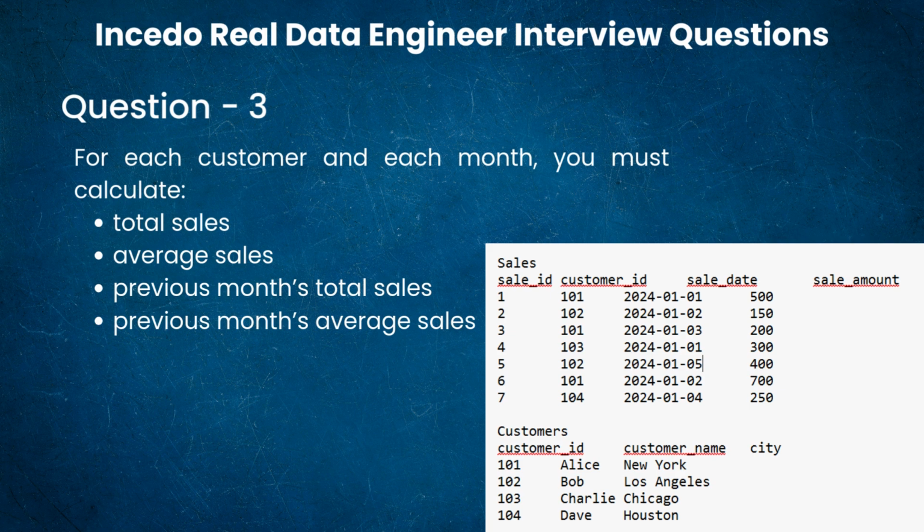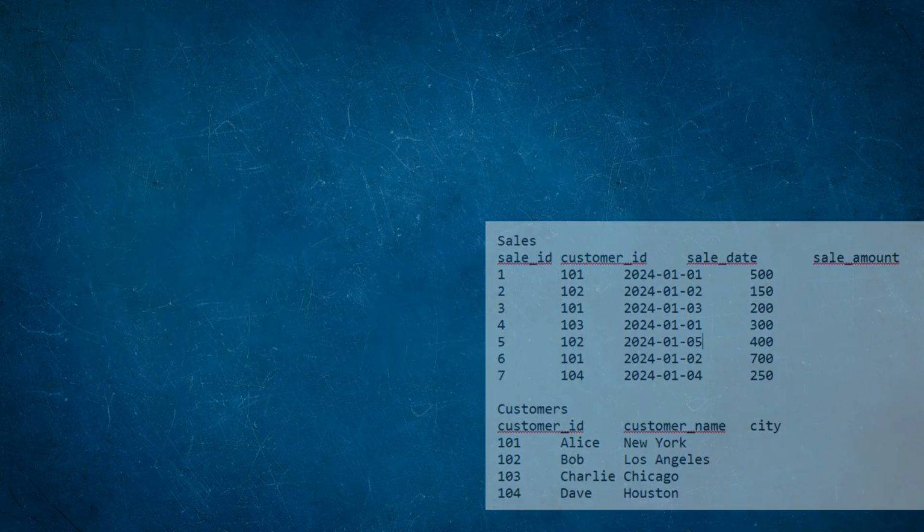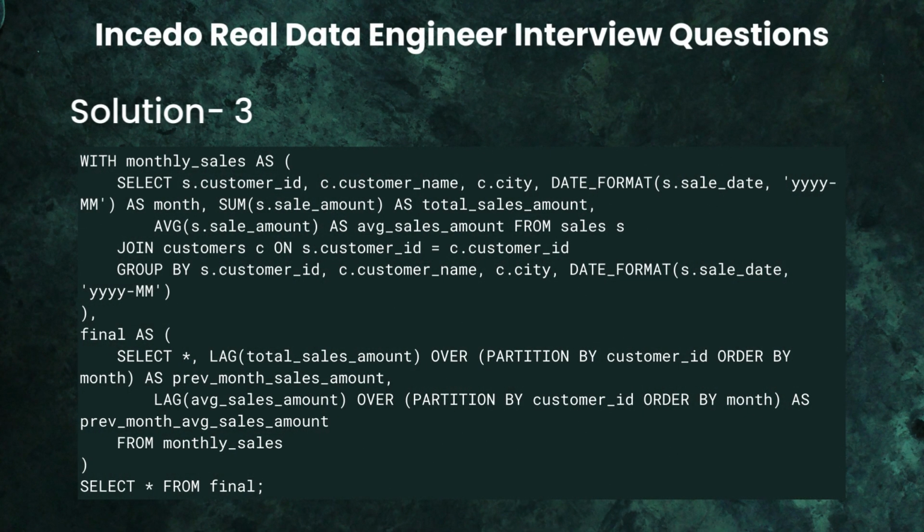First, we aggregate the data at a monthly level. Then, we use a window function to look at the previous month. And here is the SQL solution. So, we start with two tables. One has sales data and the other has customer details. We join both tables, so each sale also has customer name and city. And also, we convert sale date into month format, like 2025-1, to group monthly data.